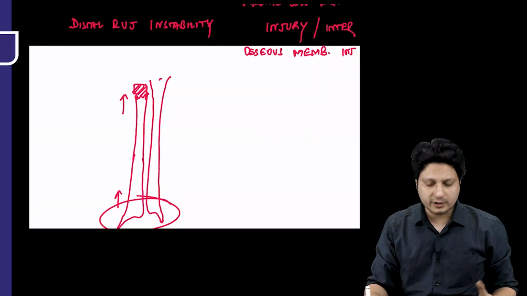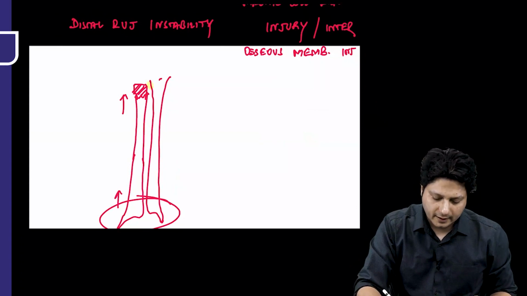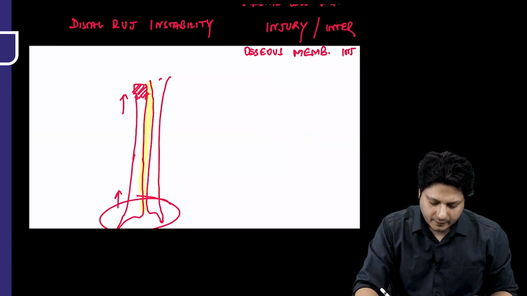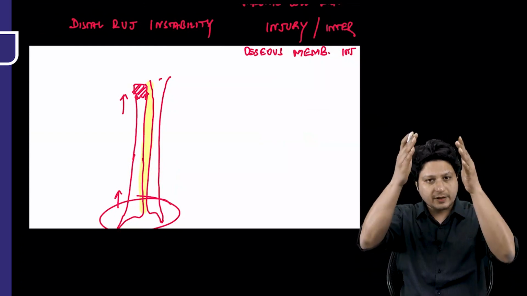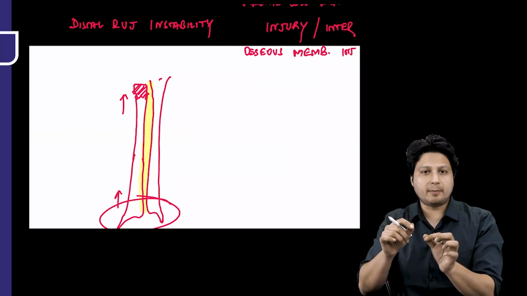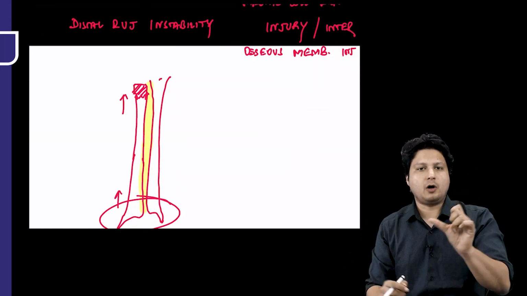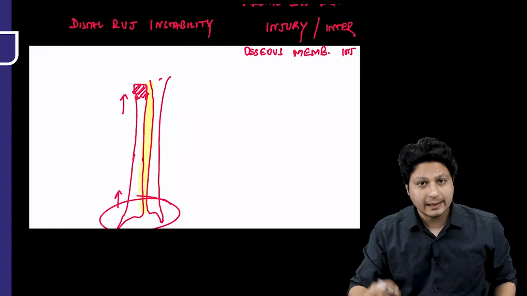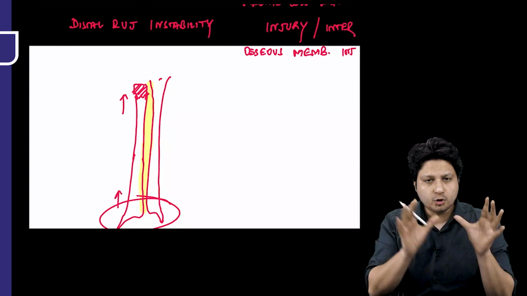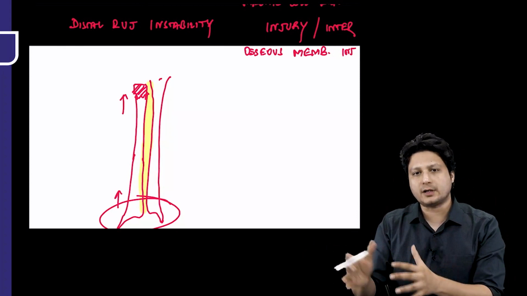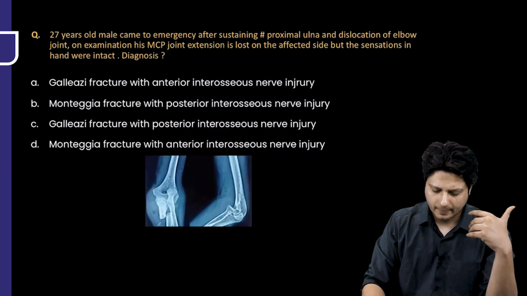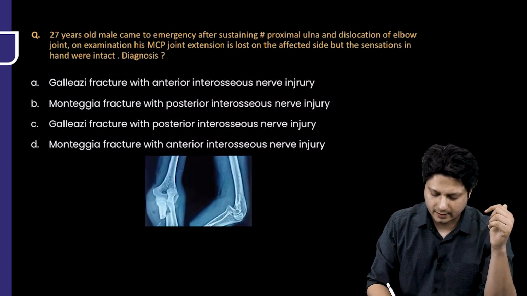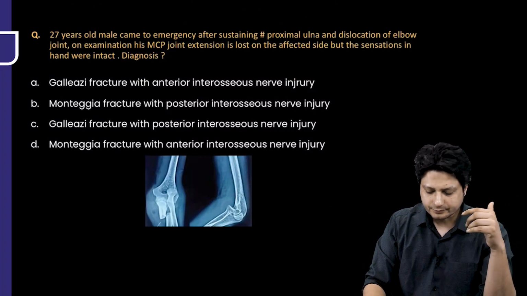Now, what is the interosseous membrane? All of you are aware of the fact that it is a membrane which is connecting the two bones of the forearm in its entire length. And if this interosseous membrane is also injured along with the radial head fracture, then it would be called Essex-Lopresti lesion. So these are two terminologies, two eponymous fracture dislocations that you should be aware of. These are again a potential question that the examiner can put in your examinations.